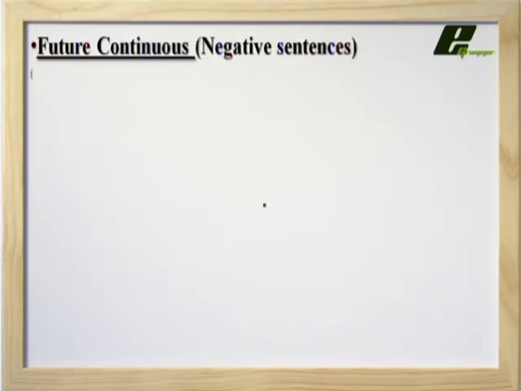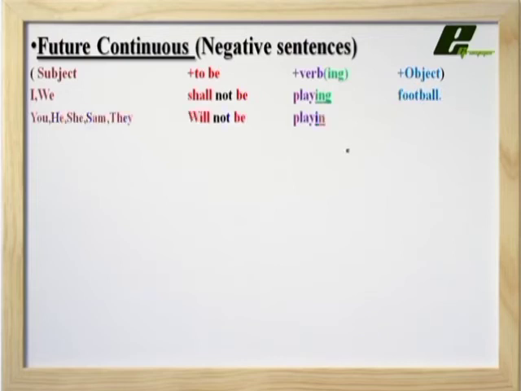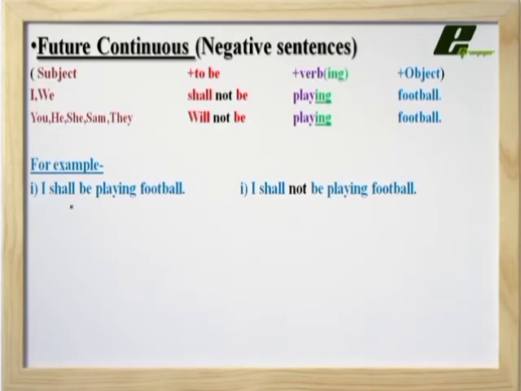Okay, now we will create more negative sentences. Let us see how we can create them. For example, I shall be playing football. In the negative, I shall not be playing football. So we have to write not after shall for creating a negative sentence in future continuous tense.